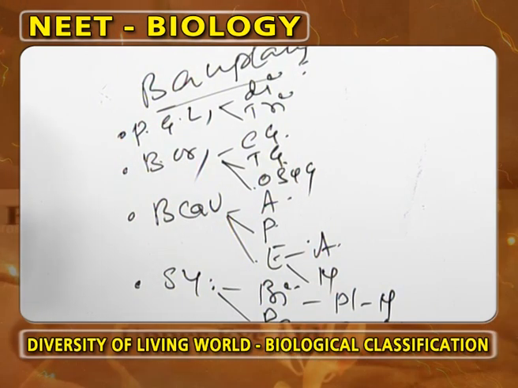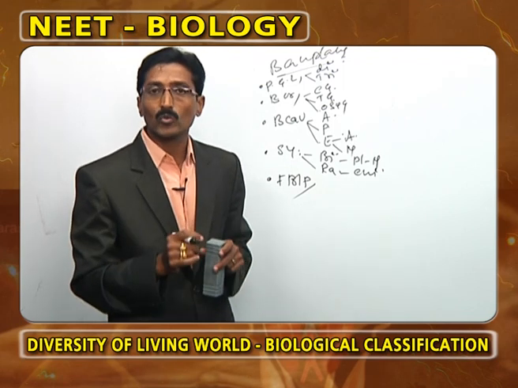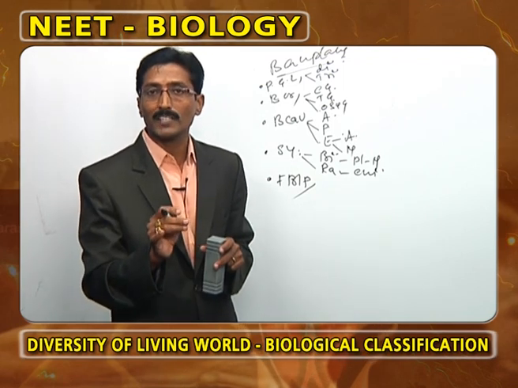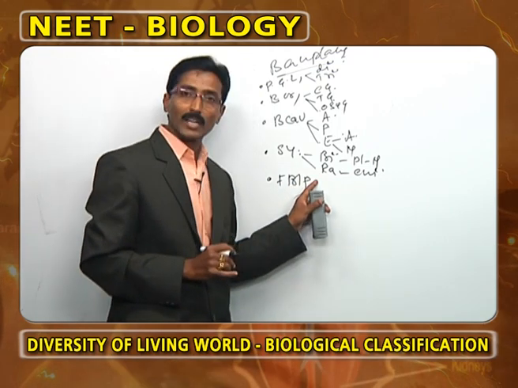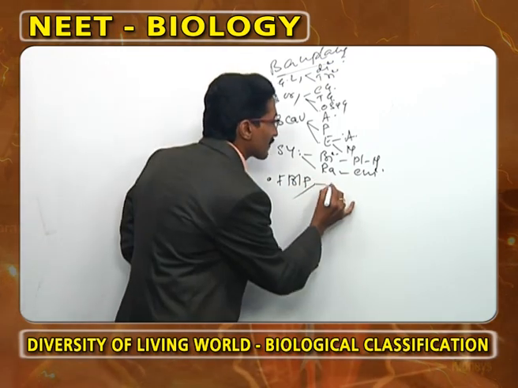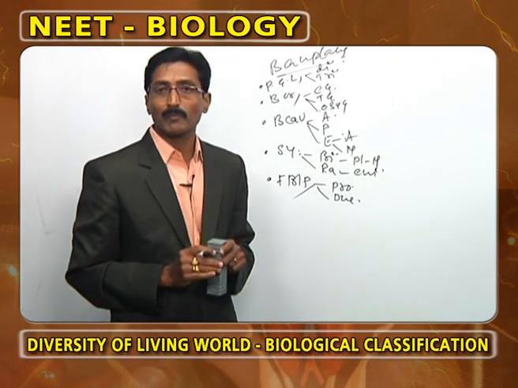Now, we go for the blastopore. Here, the student gets one doubt. What is meant by blastopore? It is the embryonic pore. Now, based on the blastopore, how are the organisms classified? Protostomes and deuterostomes.